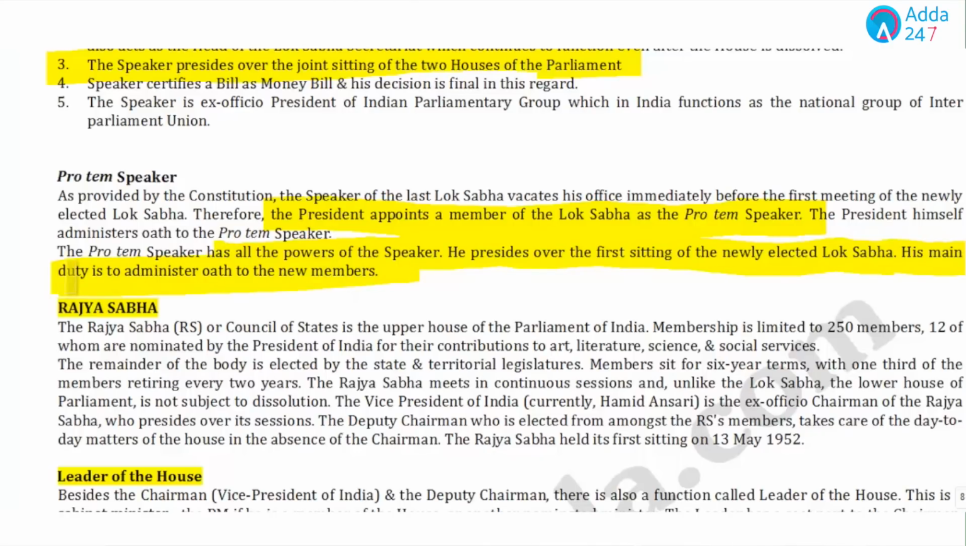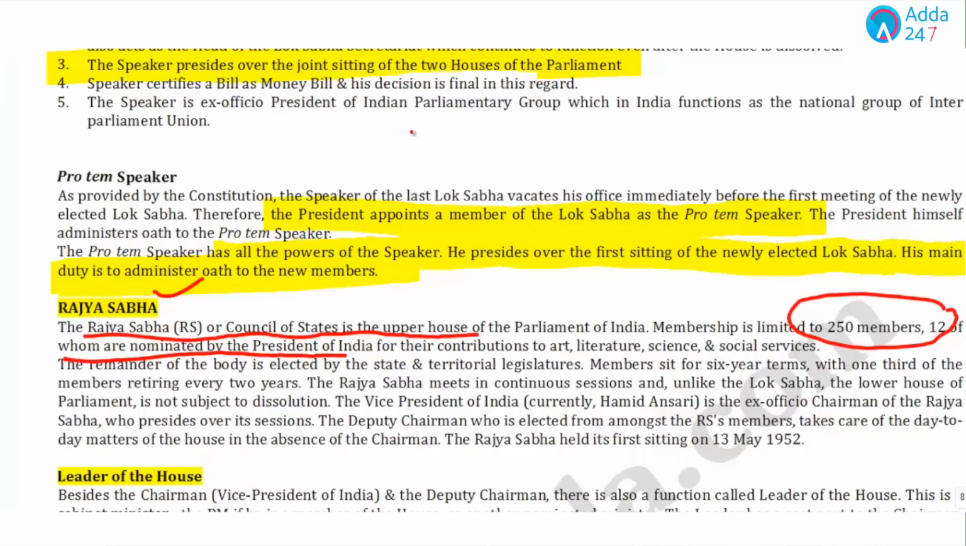Now, students, in Parliament we have a lower house and an upper house, and the upper house is the Rajya Sabha. Now, the Rajya Sabha, or the Council of States, is known as the upper house. How many members are there? 250 members are there, of which 12 are nominated by the President.